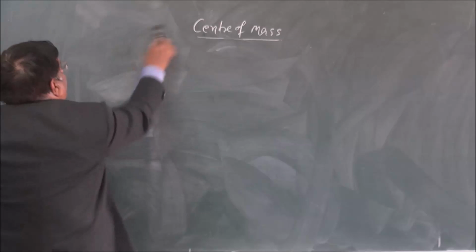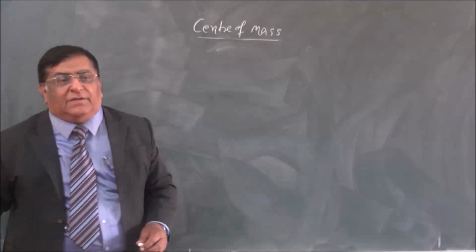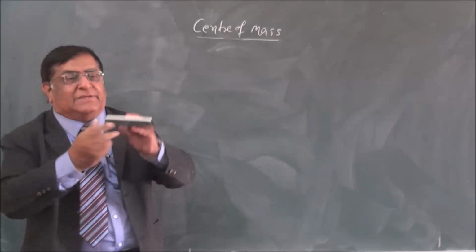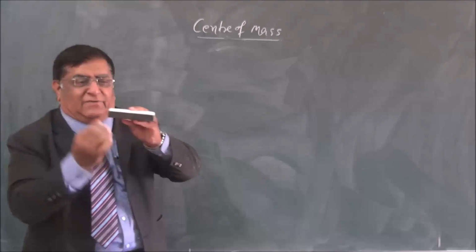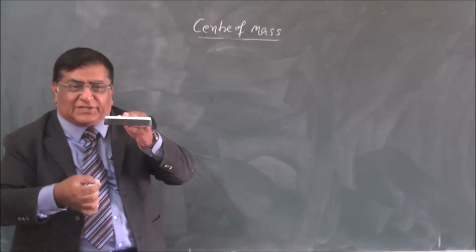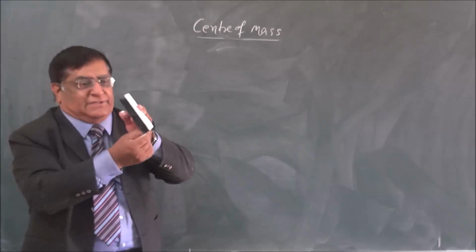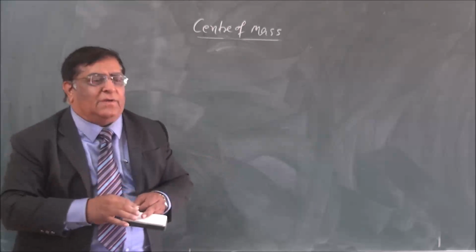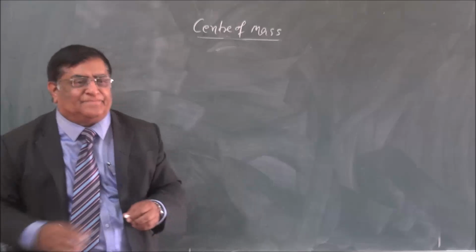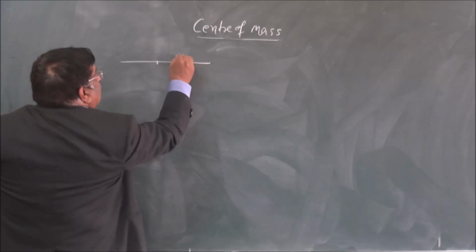All of us have seen a balance. When we are buying vegetables, a balance is used, and in that balance, this is the long beam, there is one weight here, one mass here, one mass here, and it will rotate like this. If this is larger, it will rotate like this, and if this is larger, it will rotate in this way. That you all know. That is a lever. And what is the formula for the balance? Formula for the balance we have learned.